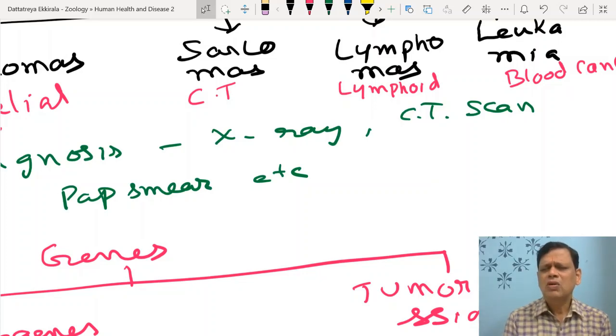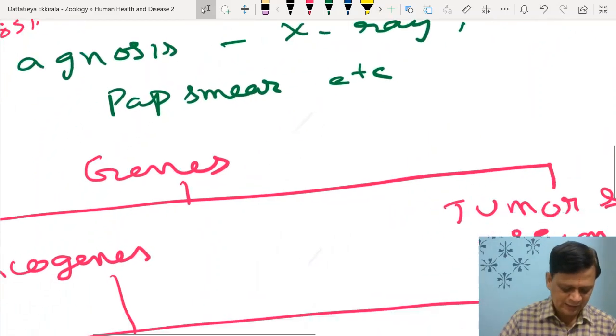This is only a broad classification. Remember, this is not the end of the classification of cancer. There are 200 or more varieties of cancers, and the study of cancer is oncology. But fortunately, the majority of cancers are non-hereditary, means non-familial.